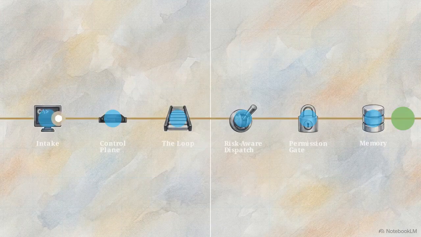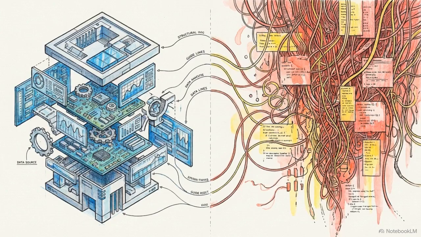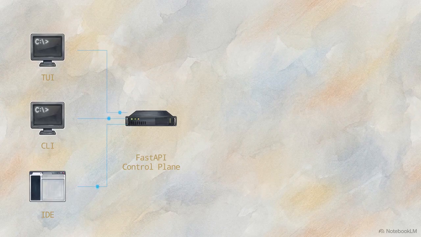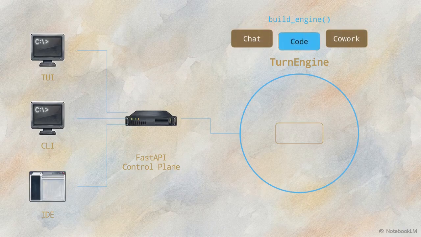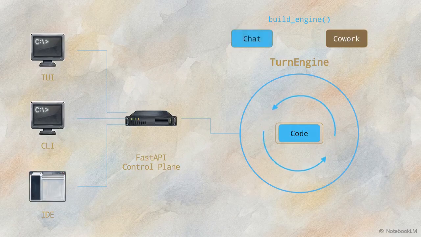To understand how this works, we will trace the exact data flow of a single user message from intake to completion. Studying a production agent harness requires evaluating the systems it controls and the explicit technical debt it chooses to accept. Messages from a text interface, command line, or IDE funnel into a single FastAPI control plane. This server routes requests to the TurnEngine. Build engine slots the selected persona into the engine. Personas are configuration data classes. Chat, code, and cowork share this identical loop.